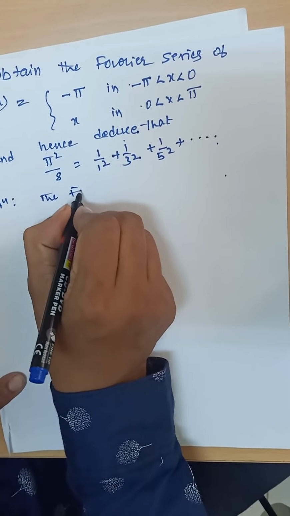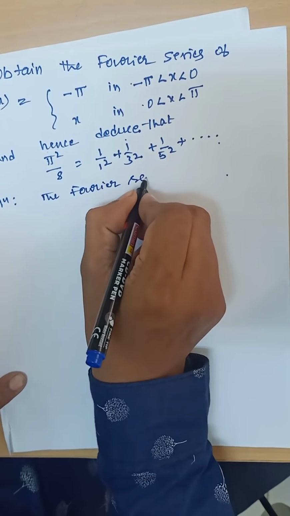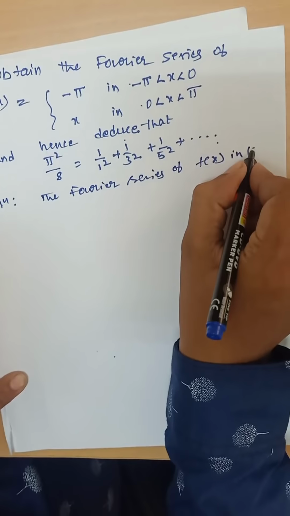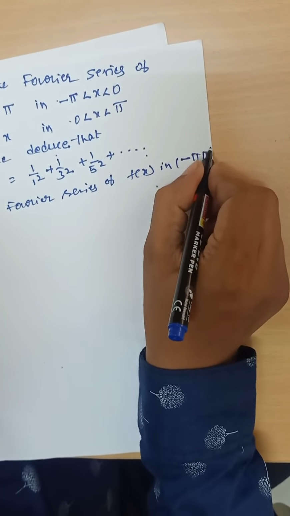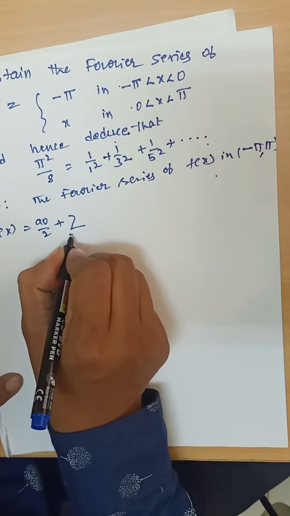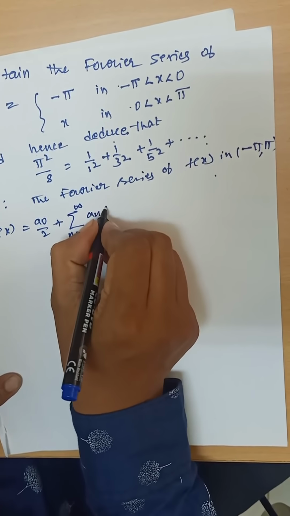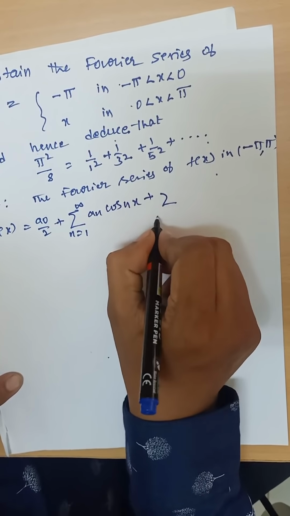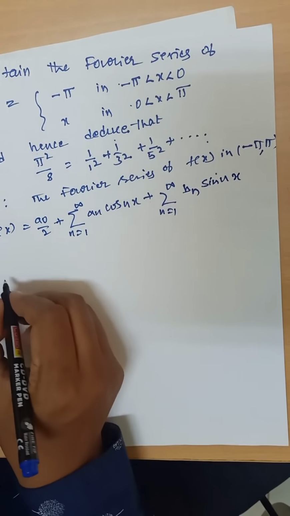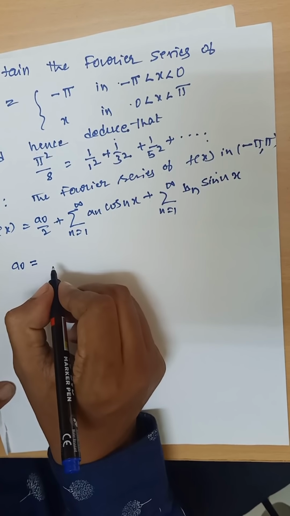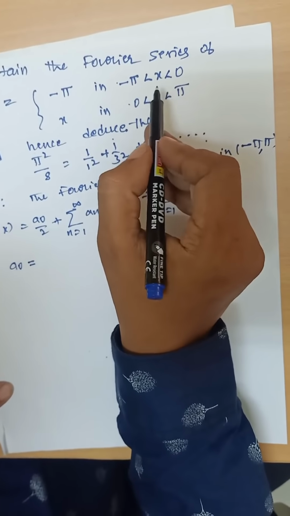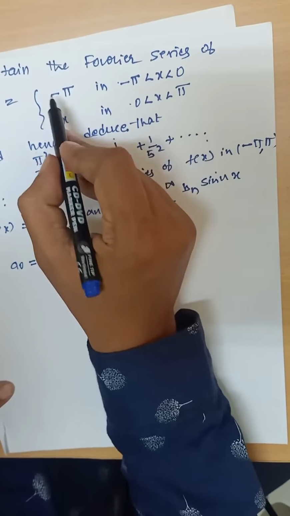The Fourier series of f(x) in minus pi to plus pi is a naught by 2 plus summation n from 1 to infinity a n cos nx plus summation n from 1 to infinity b n sin nx, where a naught is equal to, see, this given function is defined differently on the negative side and on the positive side.